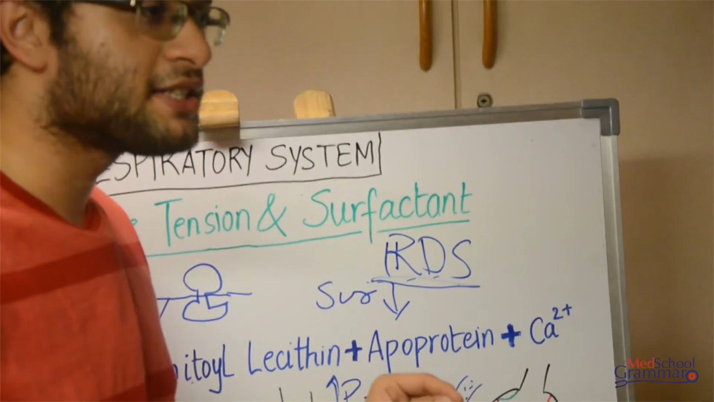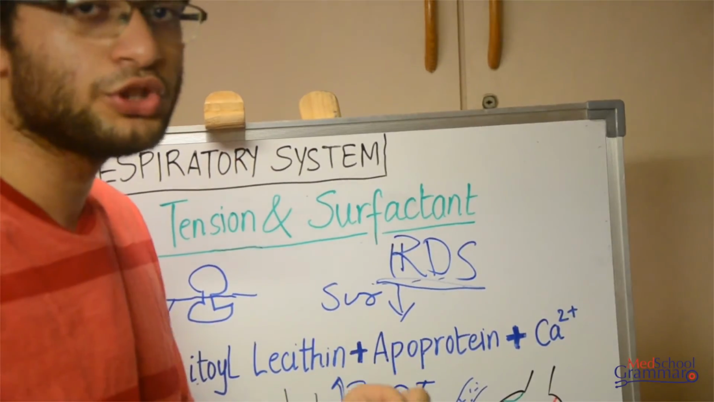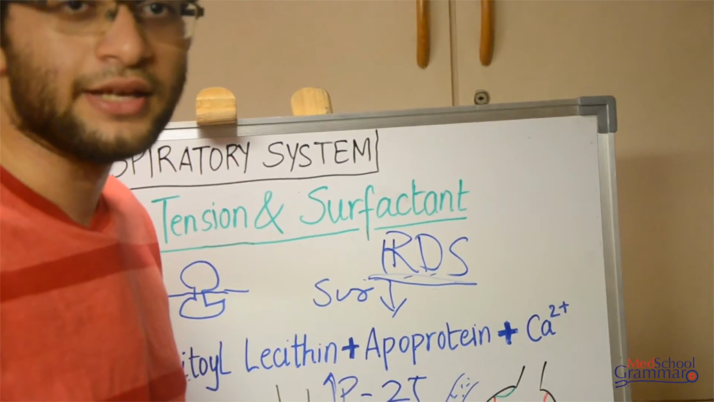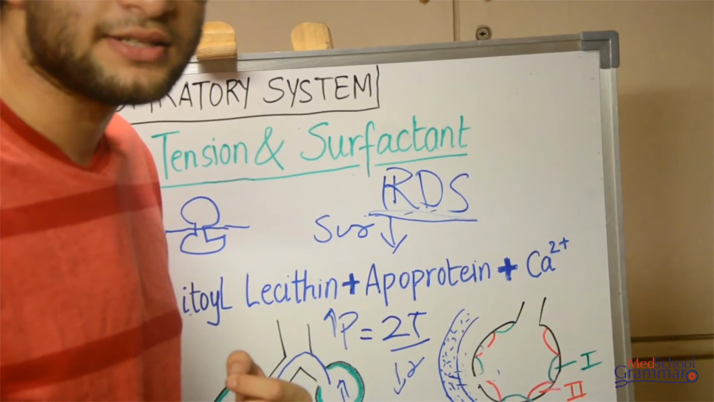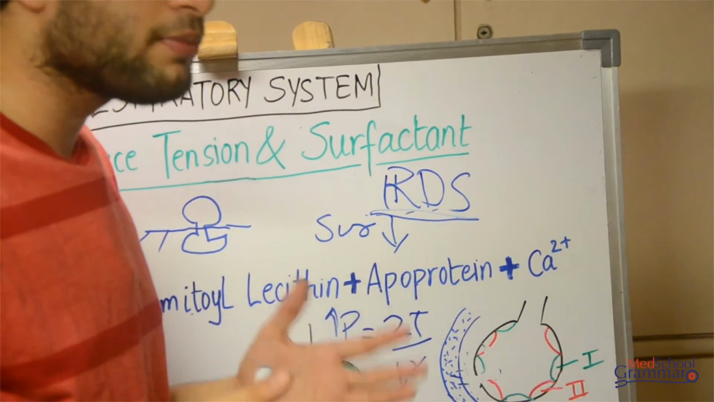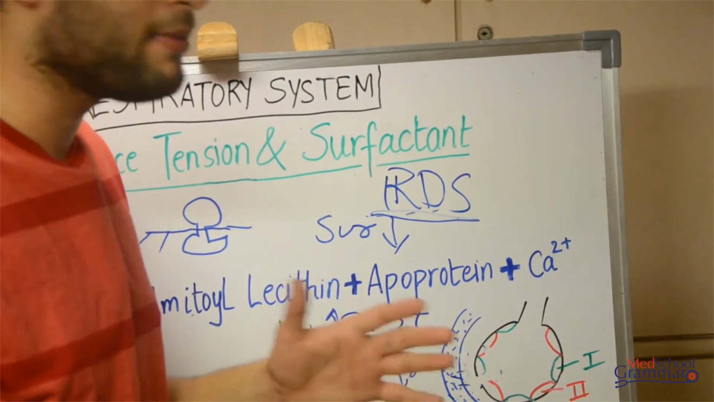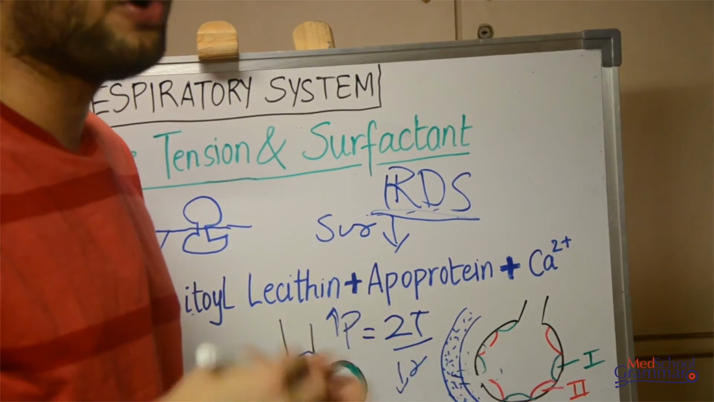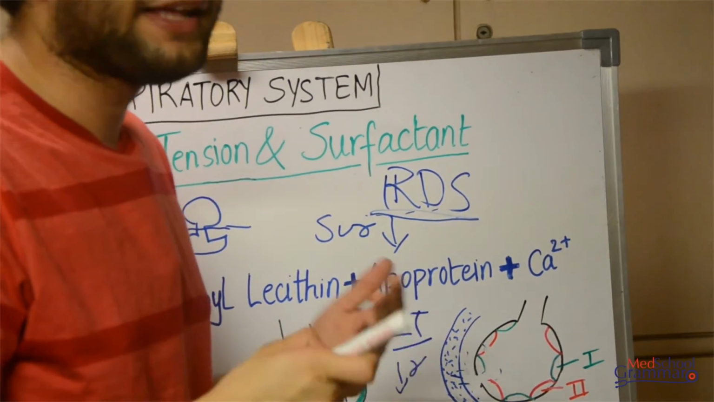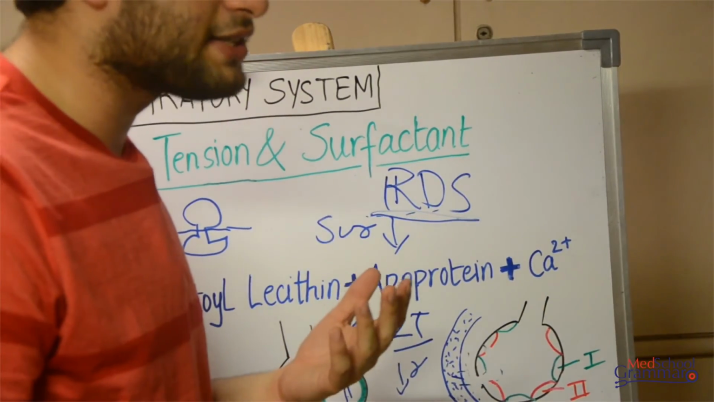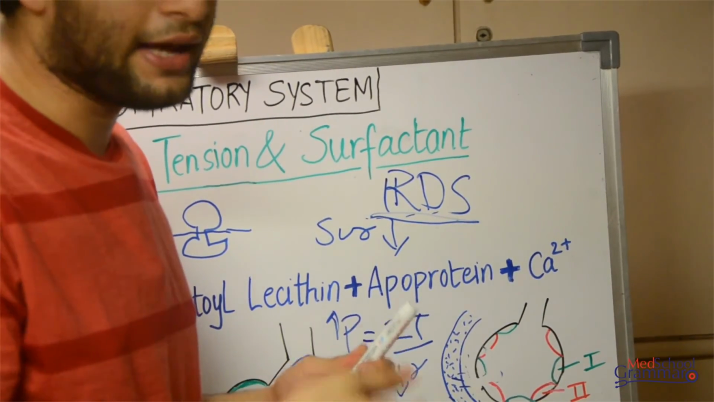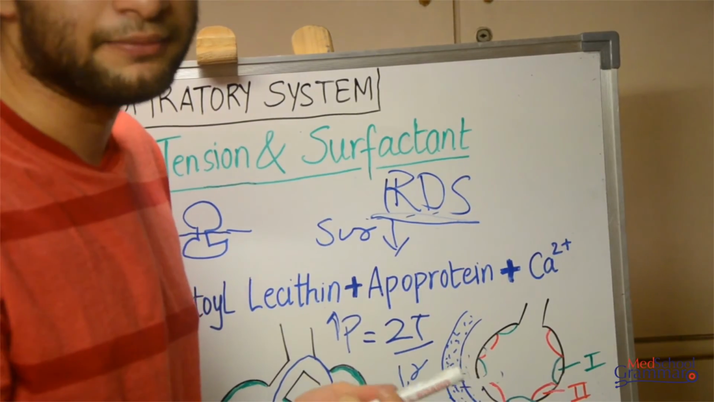If you remember, one of the functions I mentioned was to reduce the work of breathing. Since the surfactant is absent, the work of breathing has increased, so much more force is required by the baby, and his muscles and everything are not yet well developed, that cannot support it. So that leads to a respiratory distress in the child, and if not treated properly, it can be fatal.